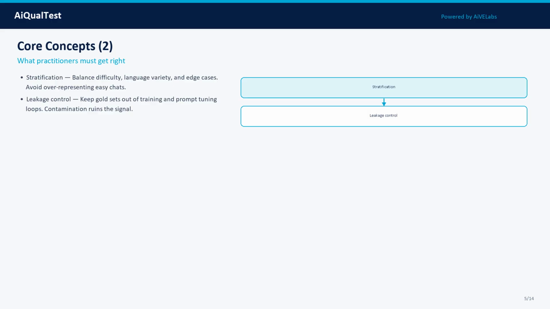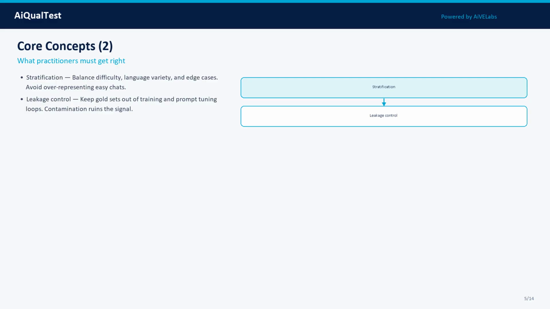Concept 3: Stratification. Balance difficulty, language variety, and edge cases. Avoid overrepresenting easy chats. In practice, treat this as a measurable property: define what good looks like, attach evidence, and track it across model, prompt, data, and tooling changes.